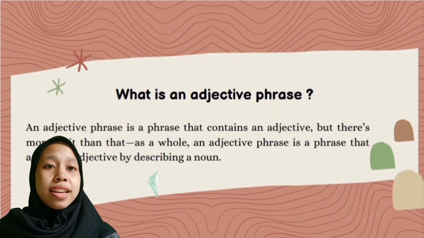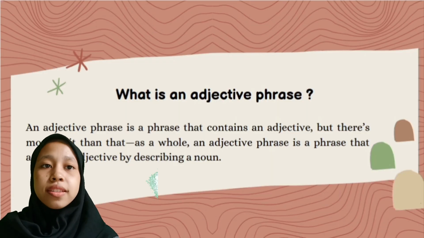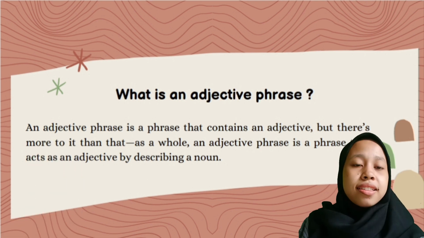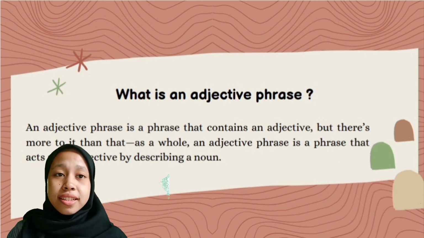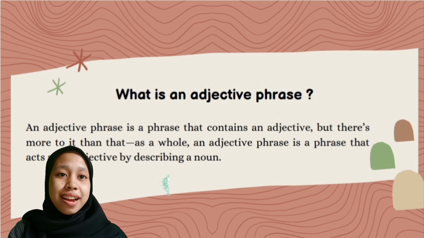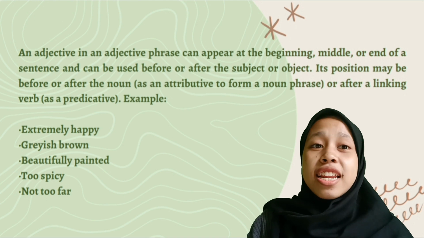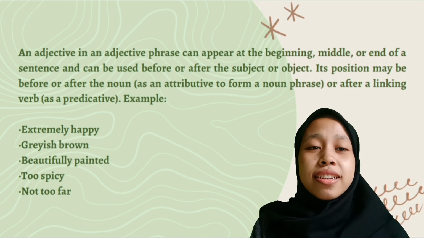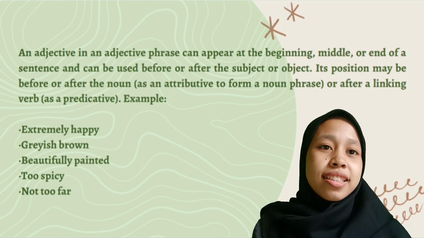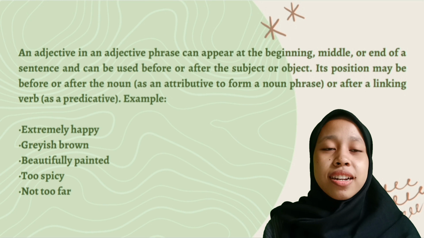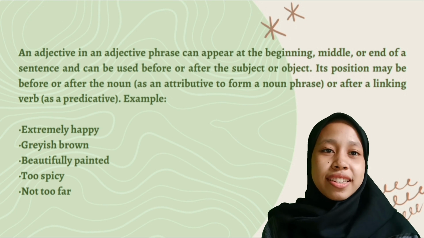What is an adjective phrase? An adjective phrase is a phrase that contains an adjective, but there is more to it than that. So, an adjective phrase is a phrase that acts as an adjective by describing a noun. An adjective in an adjective phrase can appear at the beginning, middle, or end of a sentence and can be used before or after the subject or object.